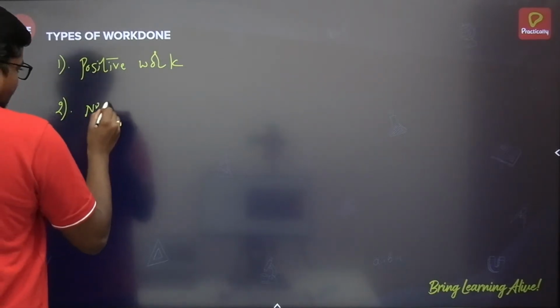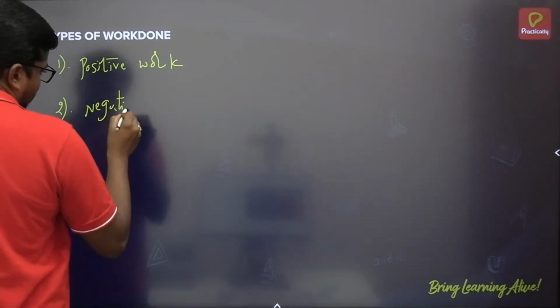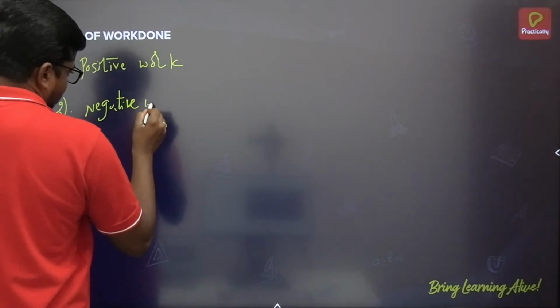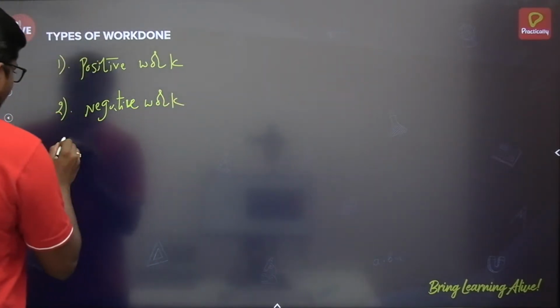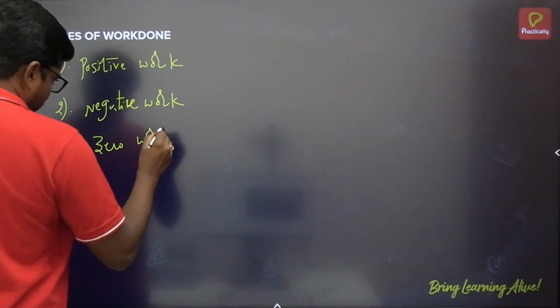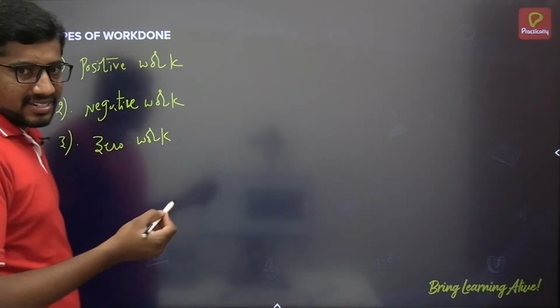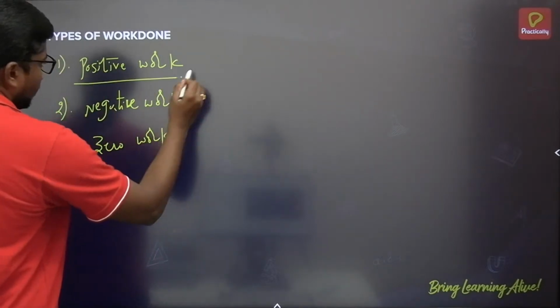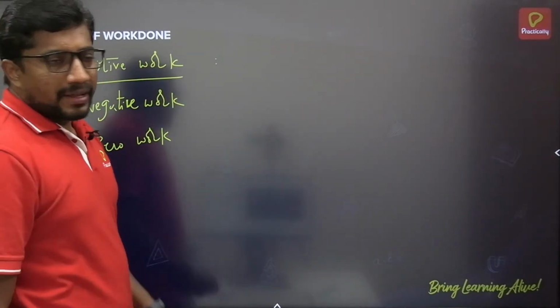Secondly, negative work done. And third one, zero work done. Let us discuss one by one. Positive work done.